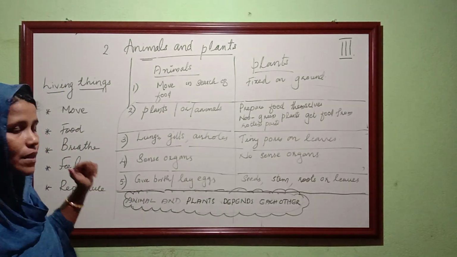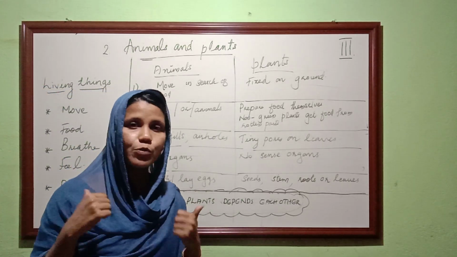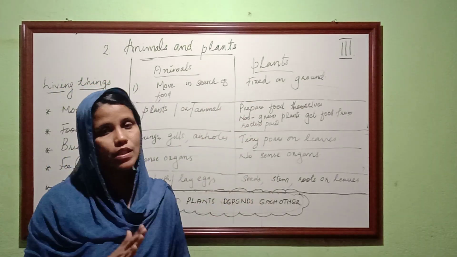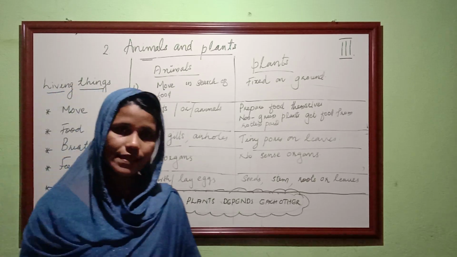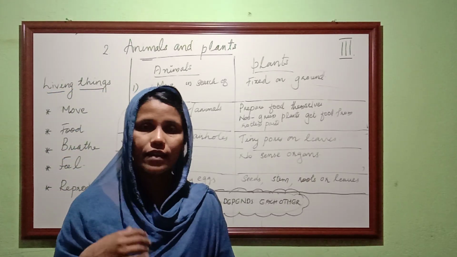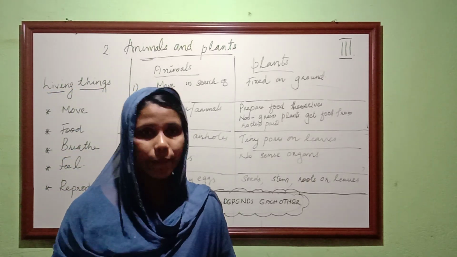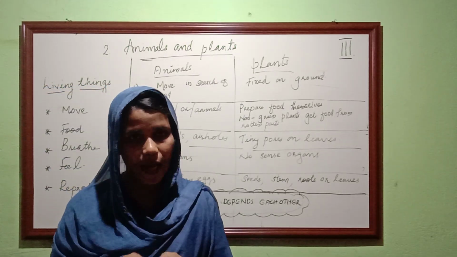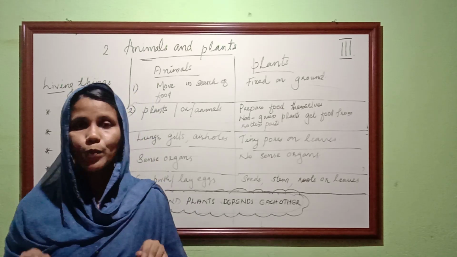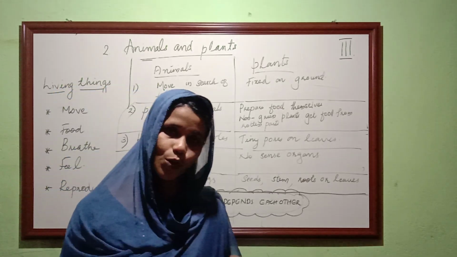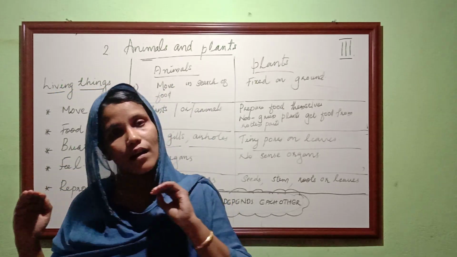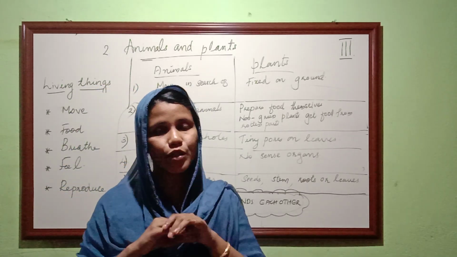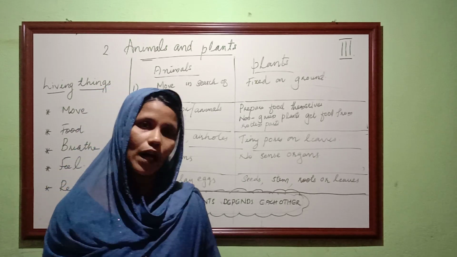In the reproducing system, animals give birth to young ones or lay eggs, but plants use seeds, stems, roots and such parts to get tiny plants, that means baby plants. And at last we understand we need a balance in nature. So we want to protect both wildlife, and both animals and plants. That means we do not cut trees and we do not do anything harmful to the animals.